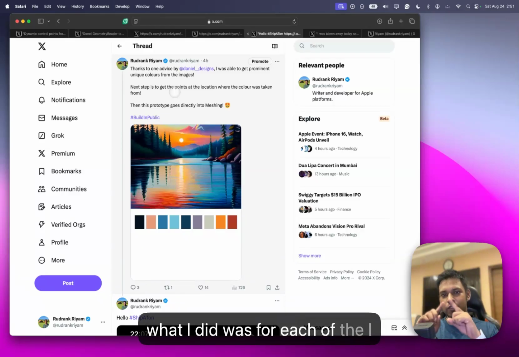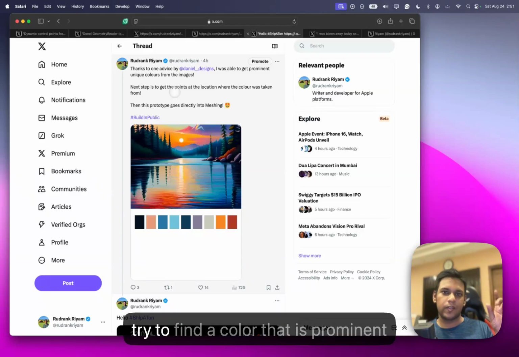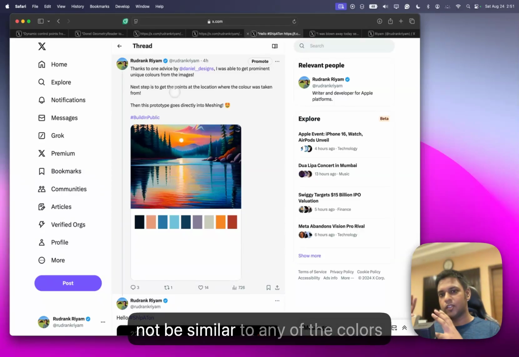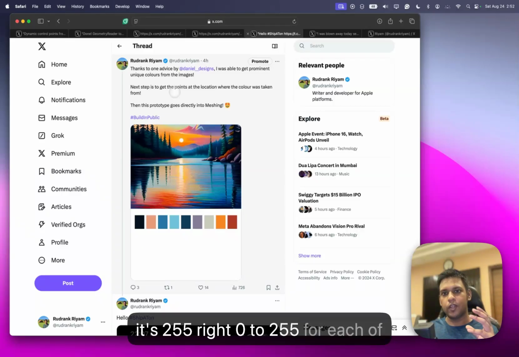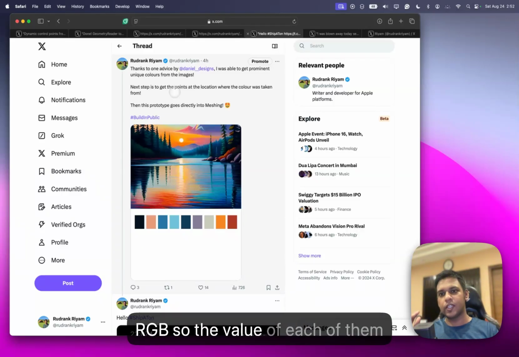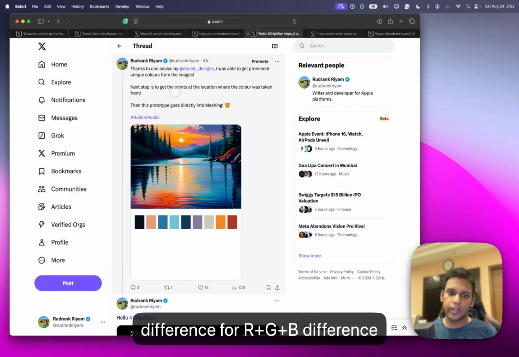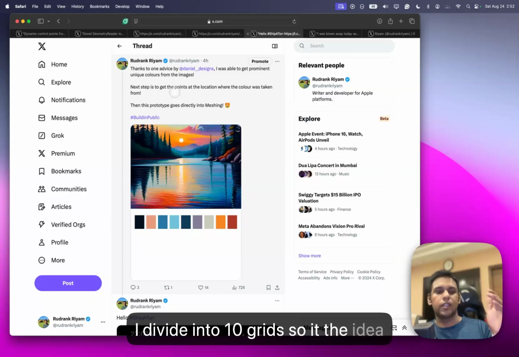What I did was divide the image into grids, and for each of the grids I would try to find a color that is prominent. Then I would have a threshold, the spacing, that this color should not be similar to any of the other colors by 0.2%, which translates to, it's 0 to 255 for each of RGB. So the difference for R plus G plus B should not be more than 50. And then the spacing as well, when I divide into 10 grids.